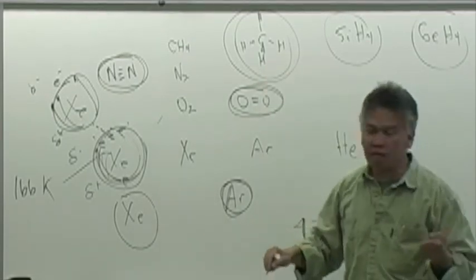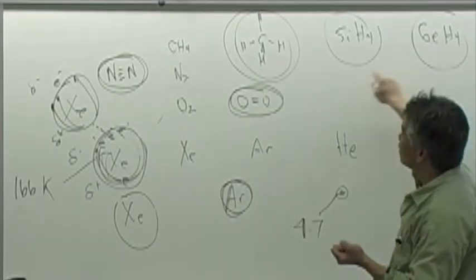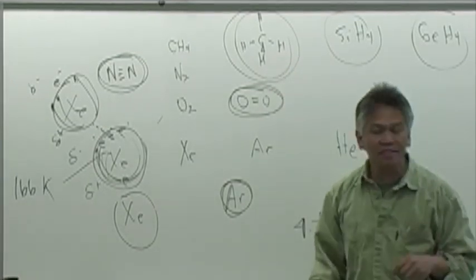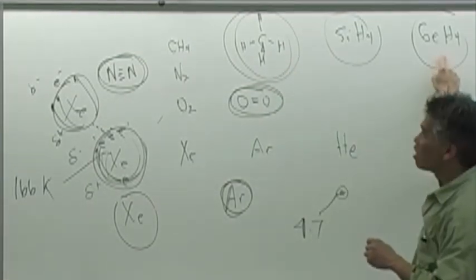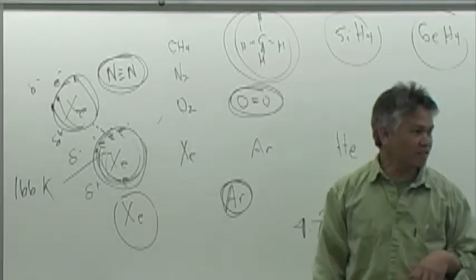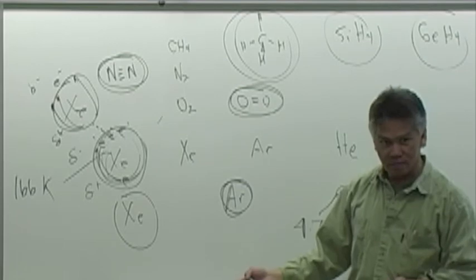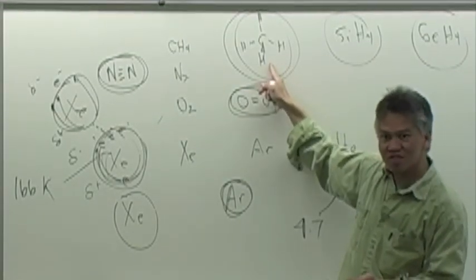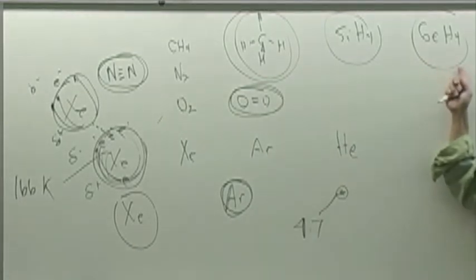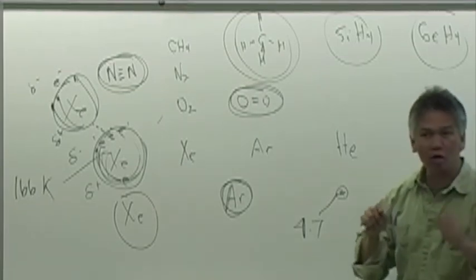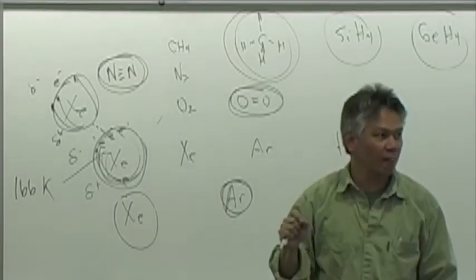The highest melting point will be GeH4, the lowest melting point will be CH4. The highest viscosity would be GeH4, the lowest viscosity would be CH4. The highest vapor pressure will be CH4, the lowest vapor pressure will be GeH4. It's just the opposite with vapor pressure. Okay? So remember that. Vapor pressure is the only one that's opposite to the trend.